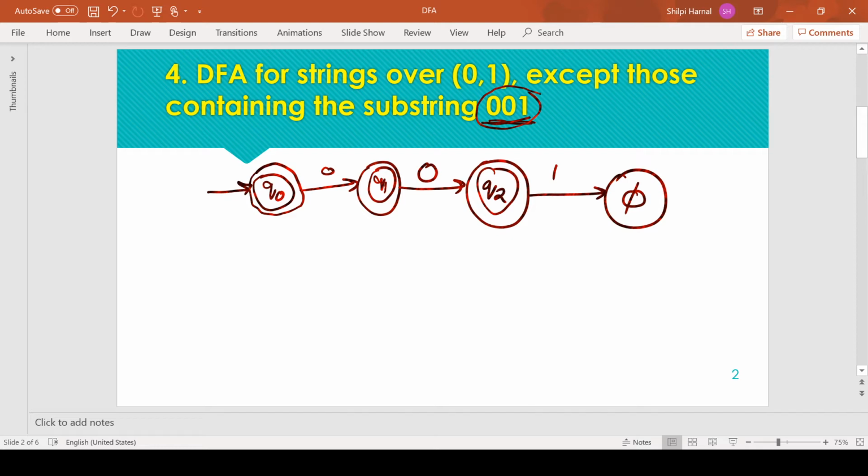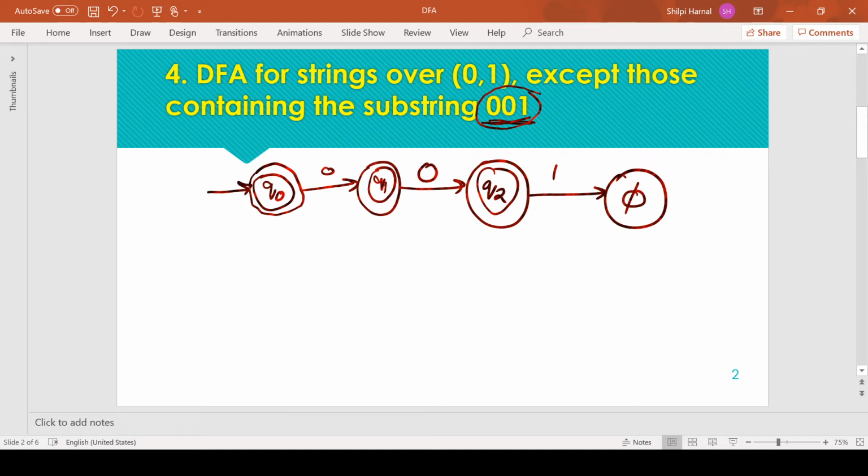Let's now complete the states. For completing the states we need to define transitions for all the remaining input symbols from each and every state. From Q0 we have not defined the transition for input symbol 1.